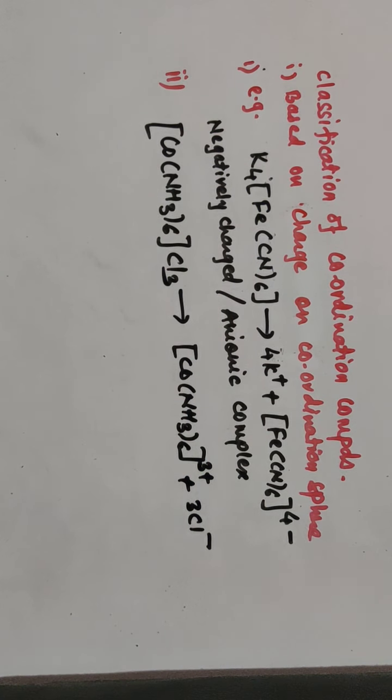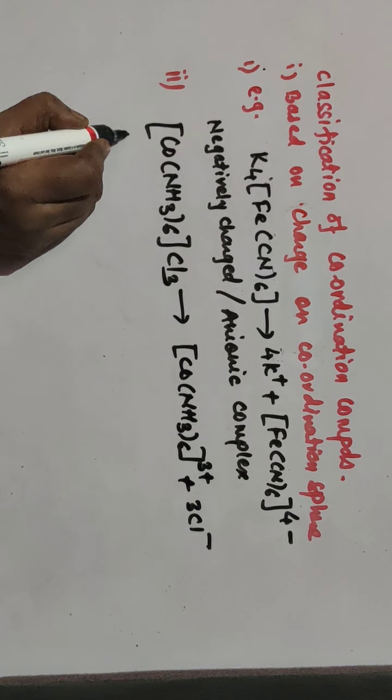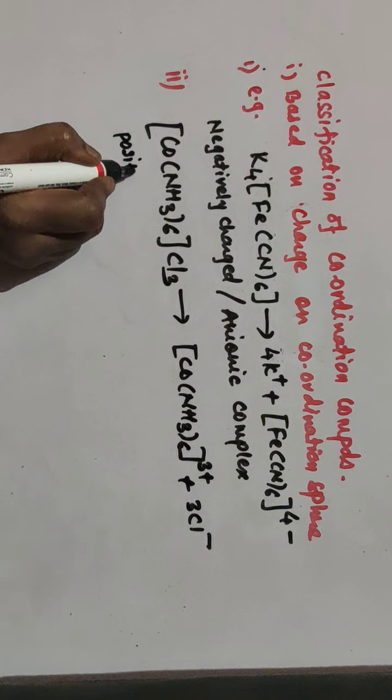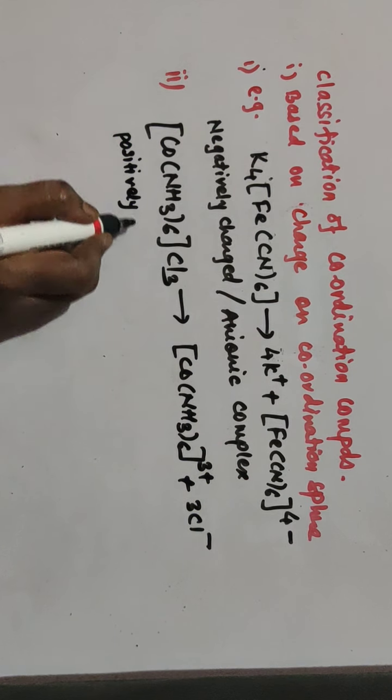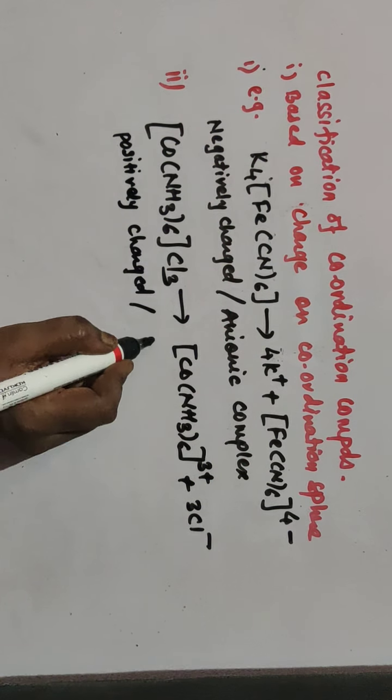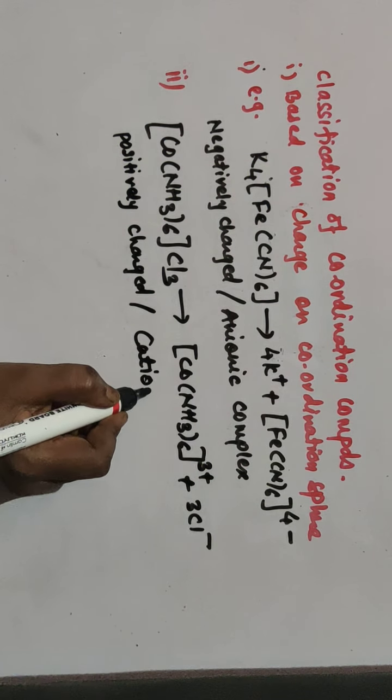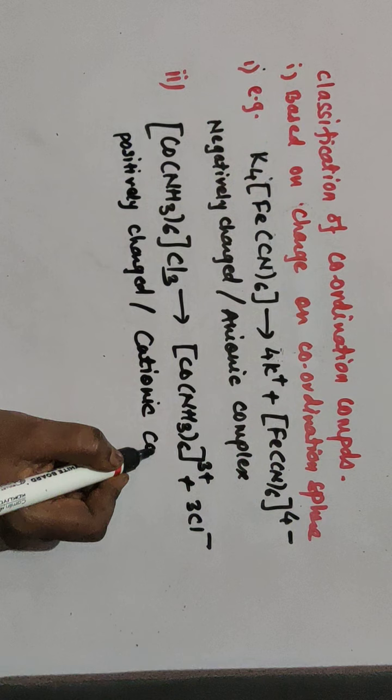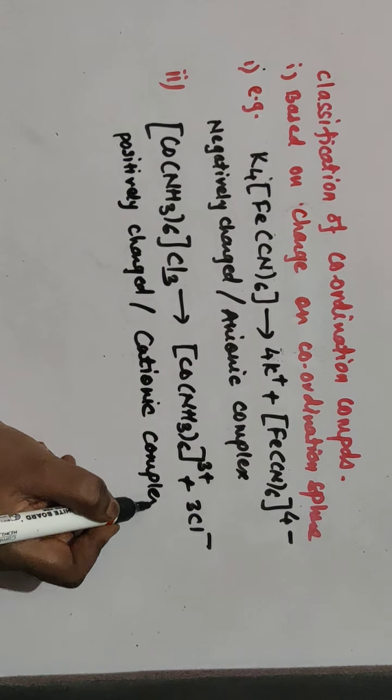So now the charge on the coordination sphere is positive, and hence these are called positively charged complexes, or cationic complexes. Cationic complex here. Very simple.